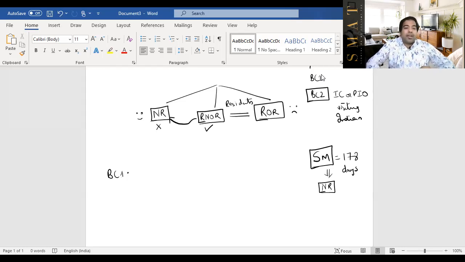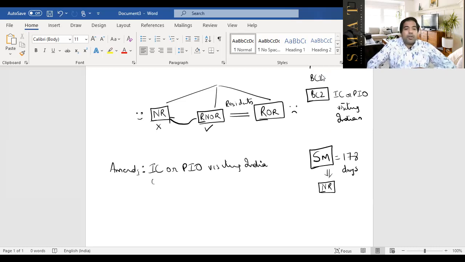Roughly saying, guys, this rule was abused by a lot of people, and hence the government made an amendment in the Finance Act 2020. And here's the first amendment to tackle such people like Siddharth Malya. I'm calling this amendment number 1. They said, if you're an Indian citizen or a person of Indian origin, that means if you're someone like Siddharth Malya, who's a person of Indian origin, or if you're an Indian citizen and you're visiting India,